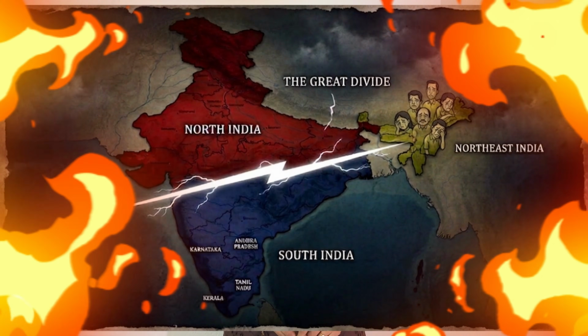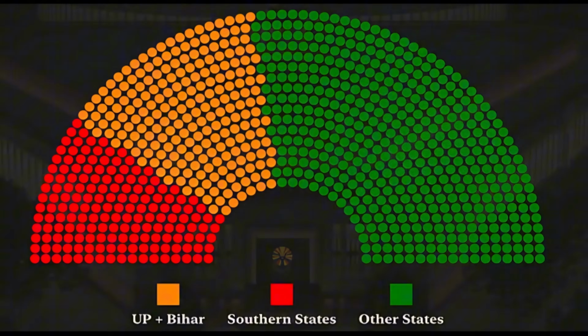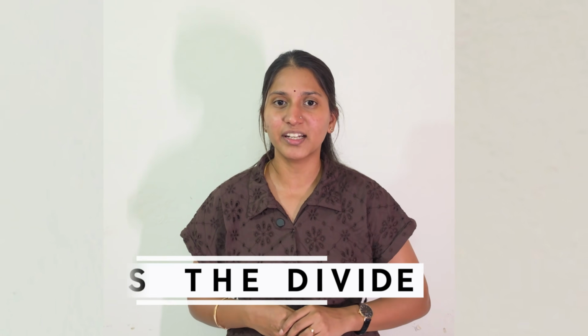Now, will this expansion increase or decrease the north-south divide? You see, the ratio of seat allocation before and now remains the same. But still, UP plus Bihar alone cater to 22% of the seats, which is almost equal to all the South Indian states together. With the new 81 seats expansion, the dominance may be more visible. But as of now, it only delays the divide.